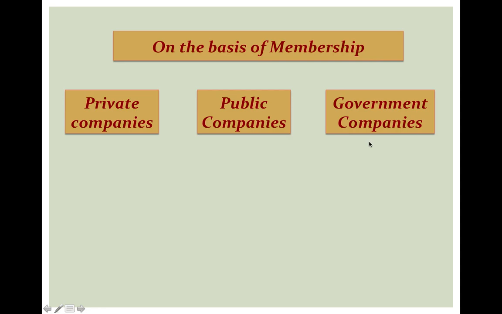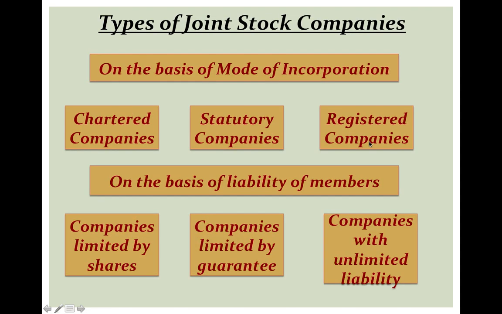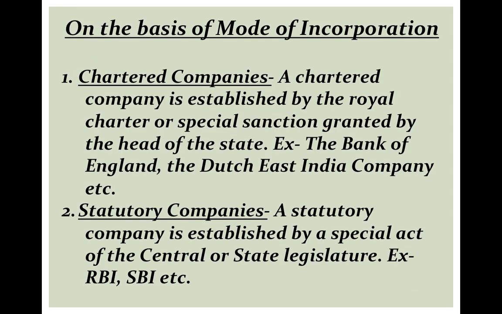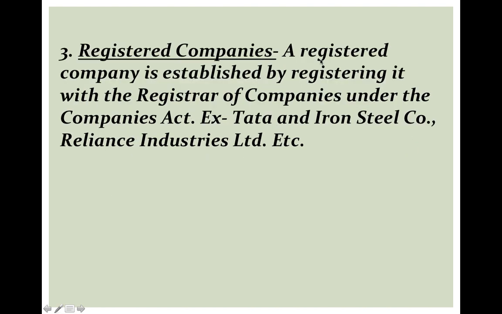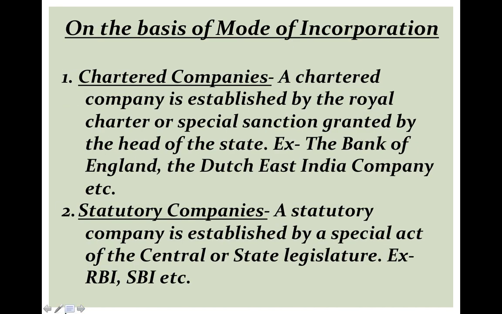So let's start with our first basis, that is, the mode of incorporation. Let's study that in detail. We have discussed how many types of companies there are: three, chartered companies, statutory companies, and registered companies. So what are chartered companies? Let me read out the definition for you all. A chartered company is established by the royal charter or the special sanction granted by the head of the state.